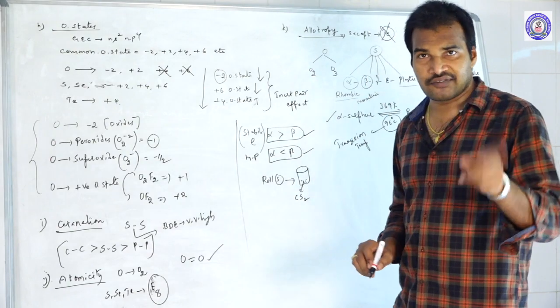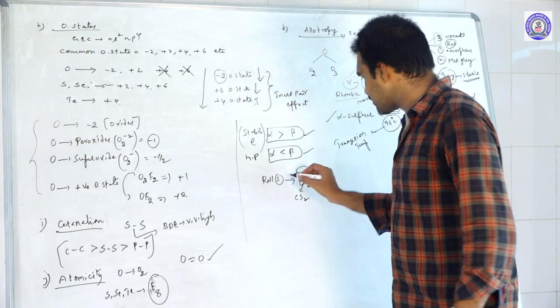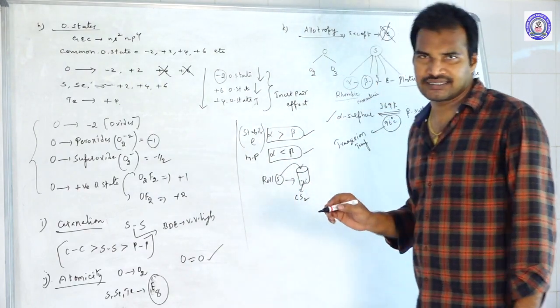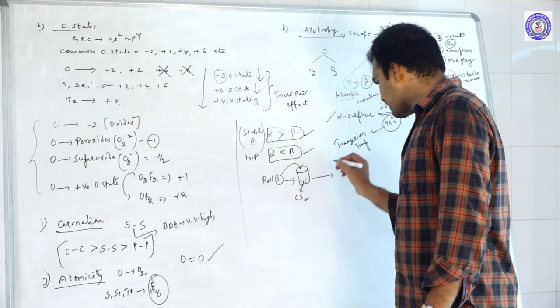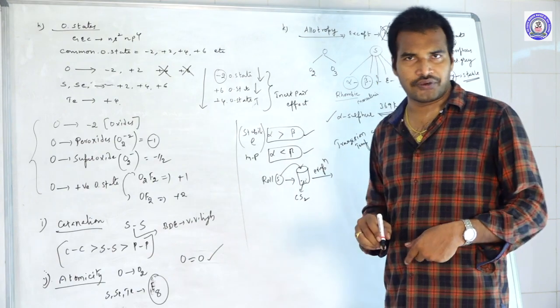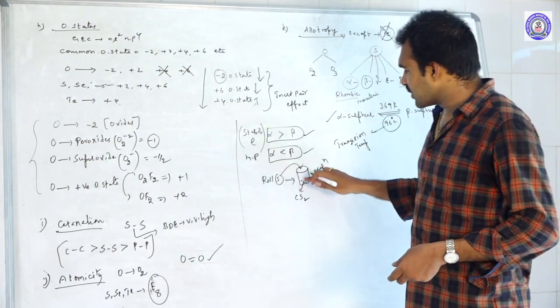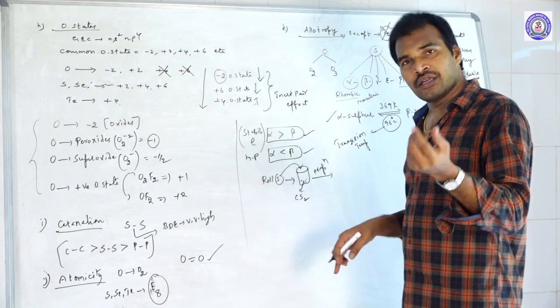Carbon disulfide. Why? Because sulfur is more soluble in carbon disulfide but less soluble in water. So first you dissolve this in carbon disulfide. Carbon disulfide is highly volatile, so because of this high volatility, they undergo evaporation. After the evaporation, the sulfur that was dissolved in carbon disulfide will crystallize out in a needle shape.